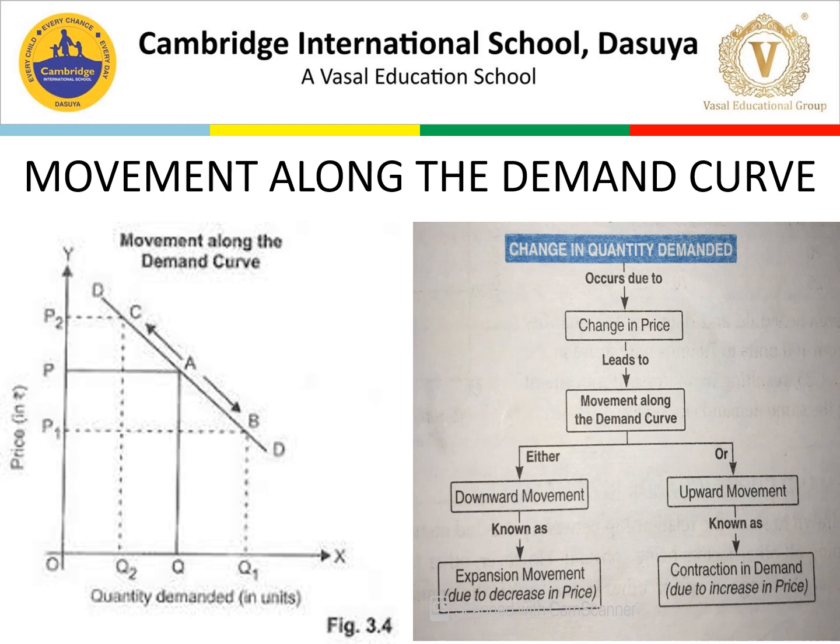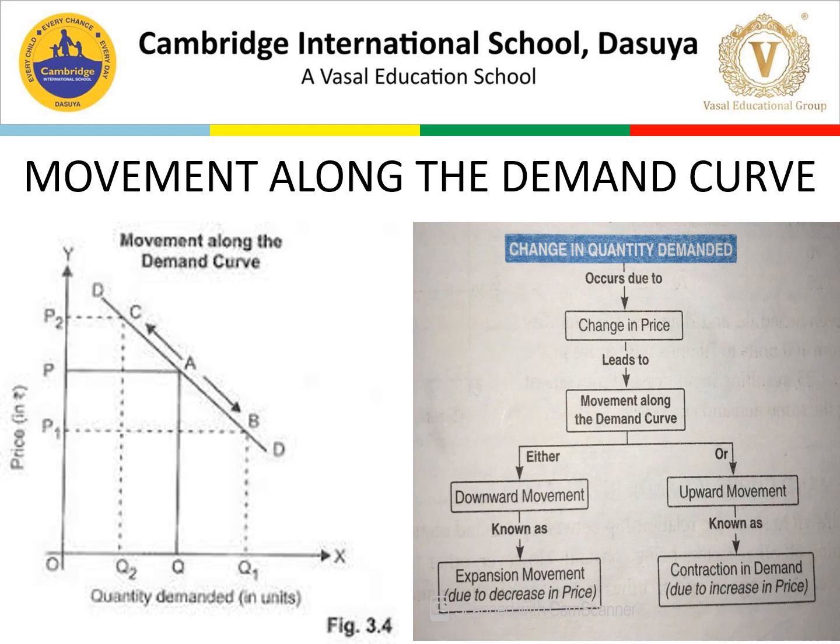So you can see in the flow chart, change in quantity demanded we call movement along the curve. It occurs due to a change in price, that is, because of a change in the price of the commodity. Movement along the curve occurs either as a downward movement or an upward movement. The downward movement is known as expansion and the upward movement is known as contraction.